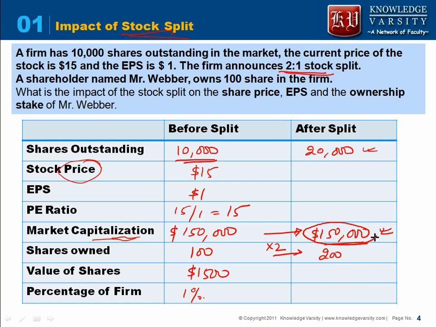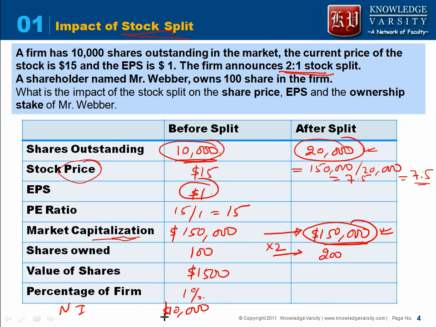So here the market capitalization is this, the shares outstanding is this, so the stock price would be given as 150,000 divided by 20,000, which will be 7.5. So the stock price of the firm is $7.5. How much would be the EPS? Please note that for that we need to compute the net income. So the net income is $1 into 10,000, so your net income of the firm is $10,000. It would remain the same $10,000 here also.